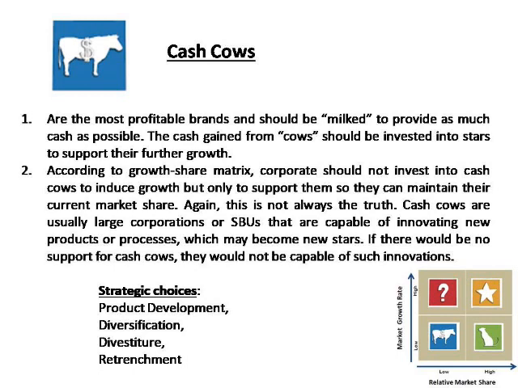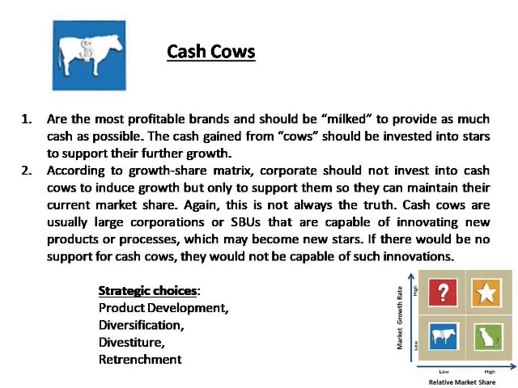According to the growth share matrix, corporations should not invest in cash cows to induce growth, but only to support them so they can maintain their current market share, maintain their current position.